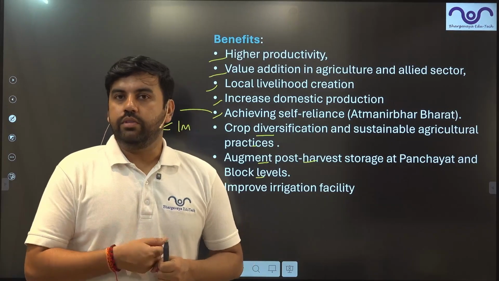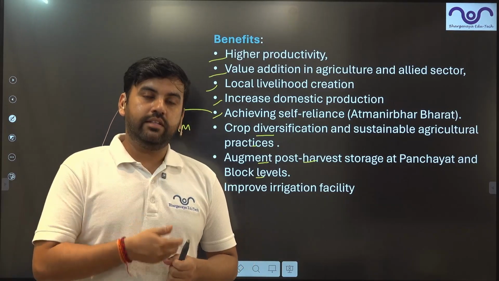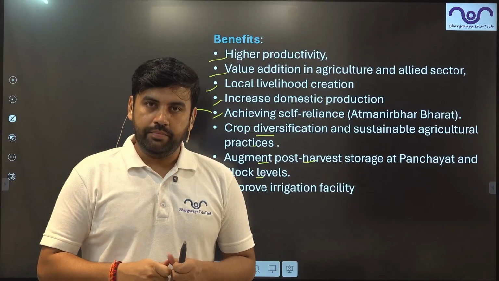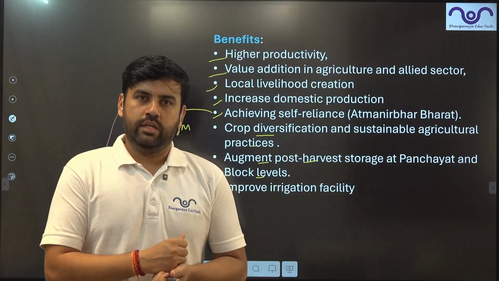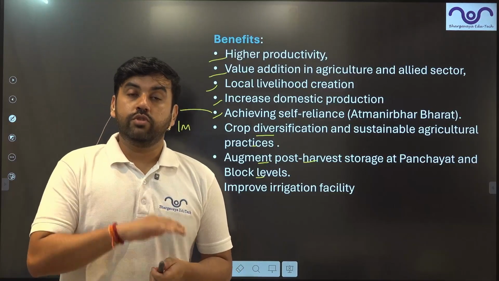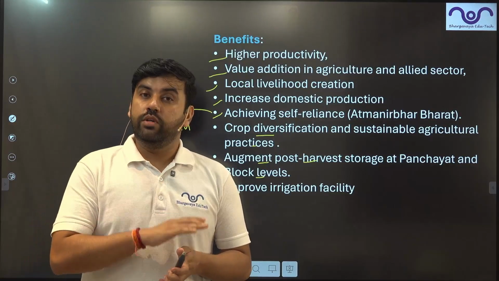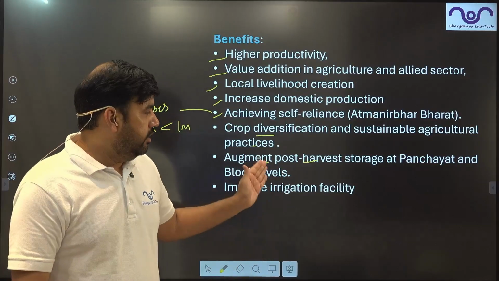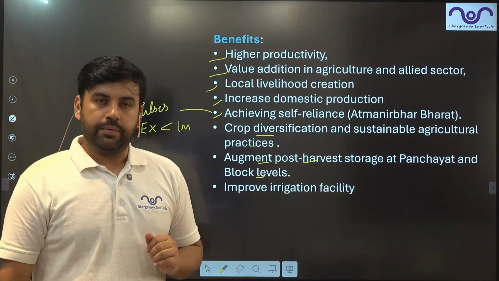Vegetables and fruits are perishable, they do not last long. At max 3 days, 4 days, up to 7 days they can last. So their storage, transportation, cold storage, everything is important to reduce wastage. And this program is going to work on that.